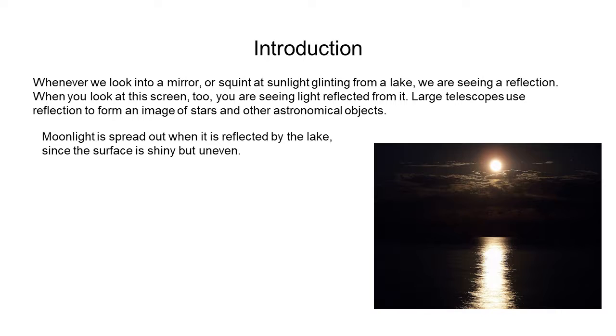Whenever we look into a mirror or we see a reflection, we see our own image, right? In the same way, when you're looking at the screen, you can see the light reflected from it. Even large telescopes use reflection to form an image of stars and other astronomical objects. You can see the picture over here. As you can see, the moonlight is spread out when it is reflected by the lake. And why is it so? Because the surface of the lake is shiny and uneven.